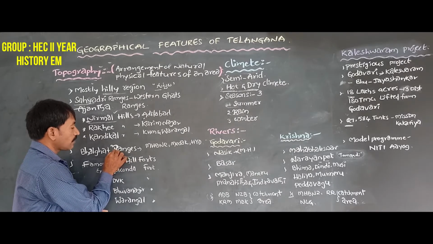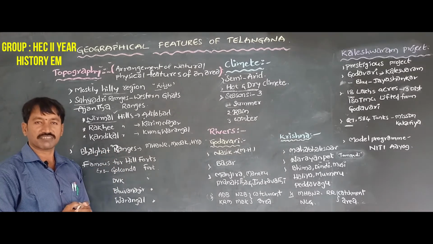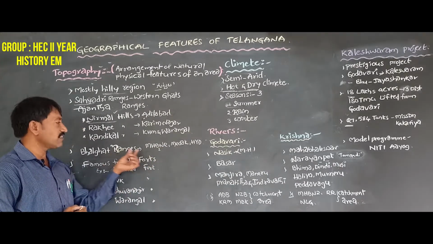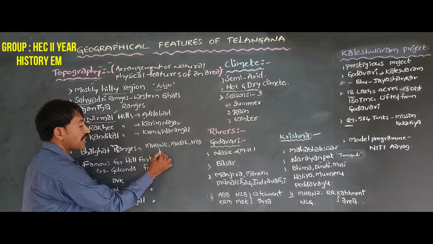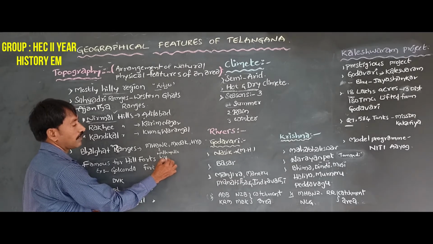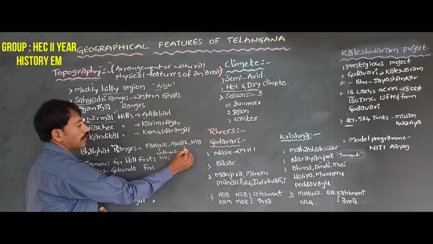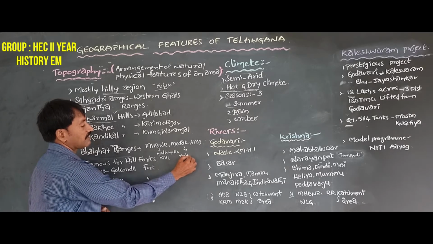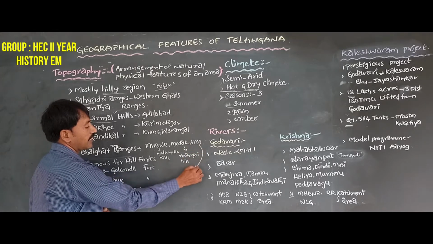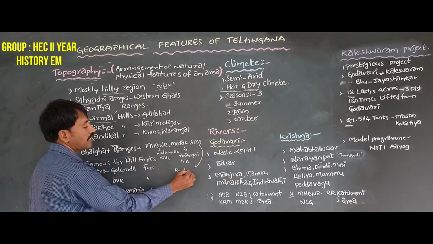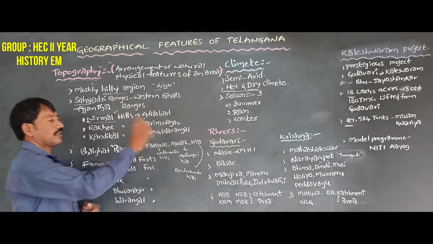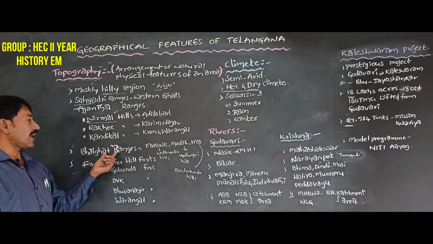These Balghat ranges are also known by various names in various districts. In Mahabubnagar, these hills are called Nalla Malla Hills. In Medak, Anantagiri Hills. In Hyderabad, Rachakonda Hills. This is the information about the Balghat ranges spread in the Telangana region.